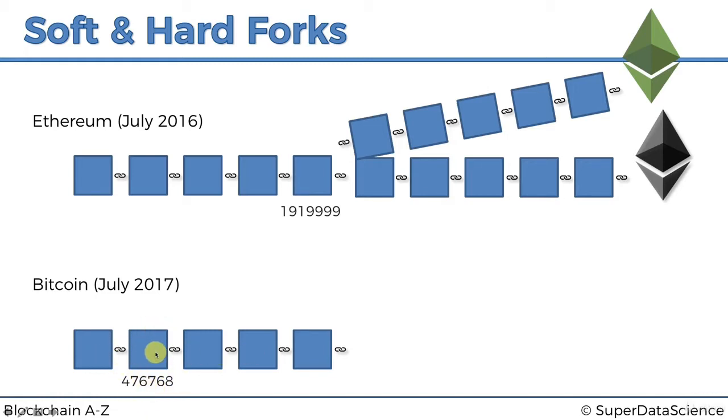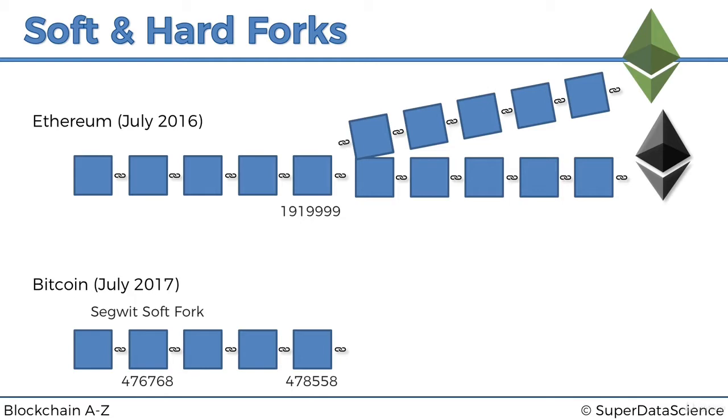But people who were opposing segregated witness were still unhappy, and they decided by themselves to do that upgrade to 8 megabytes to increase the block size. And so what happened, this happened on 1st of August, so this was 20th of July, this was 1st of August, not that far away, like 10 days. So that was the soft fork.